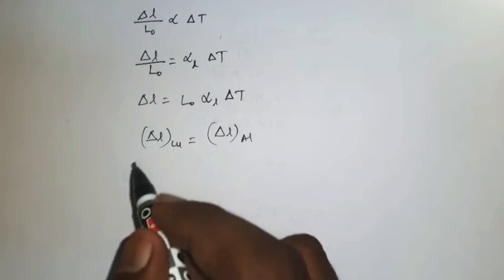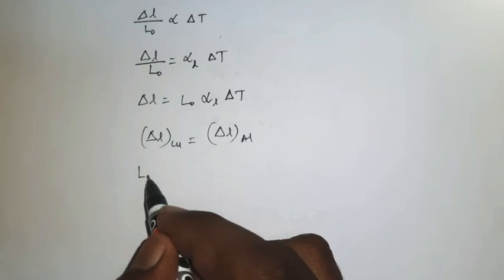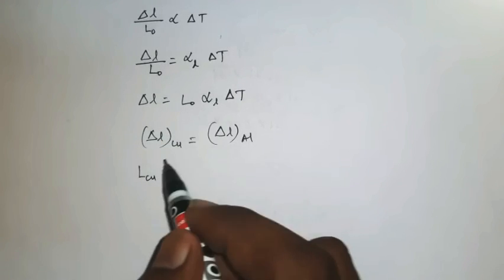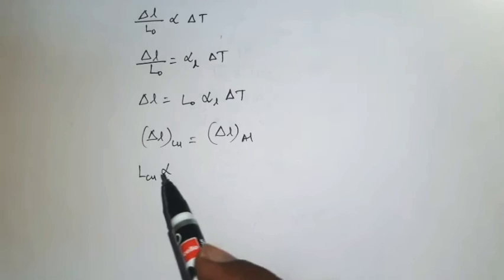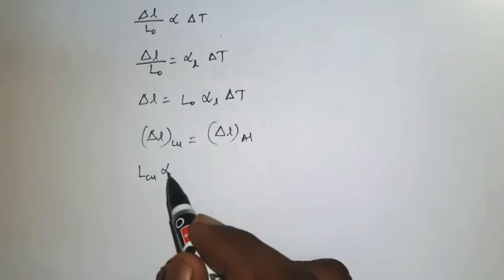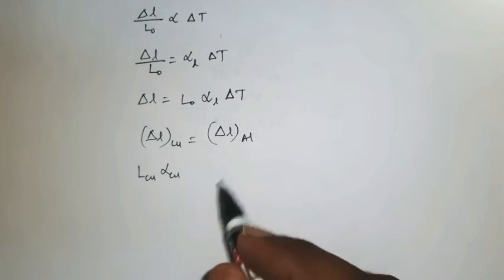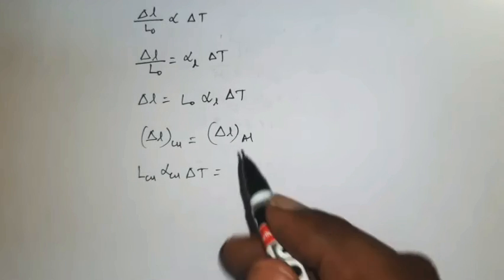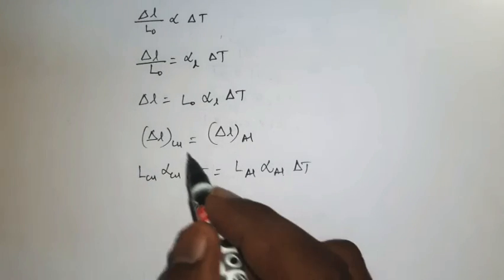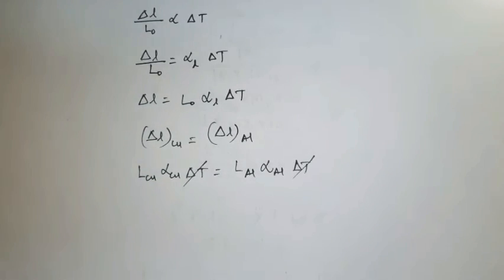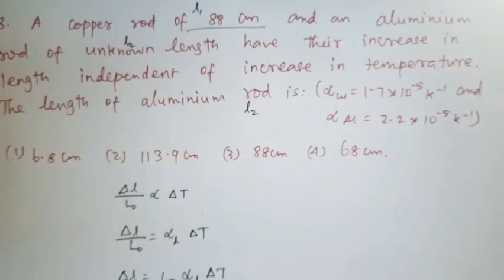So del L value is L naught, meaning the original length of the copper rod, so you can take it as L Cu. Alpha L is nothing but the coefficient of linear expansion of copper, so alpha Cu. Then del T, that is the change in temperature. Now for the aluminum rod, L Al, alpha Al, del T. Here del T cancels.